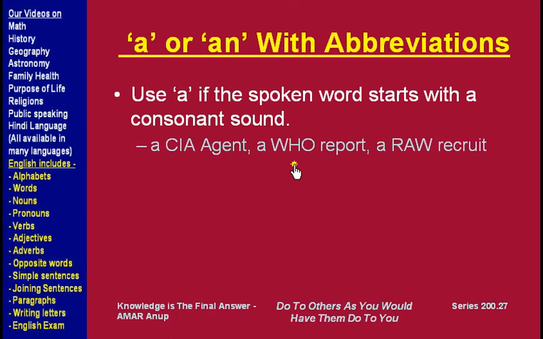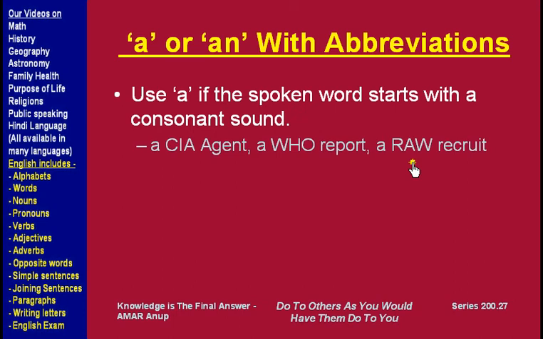It represents World Health Organization, and the pronunciation starts with W. So we use a as the article in front of this acronym or abbreviation. Compared to these two abbreviations, this abbreviation is not spoken as individual letters, but it is spoken as RAW.